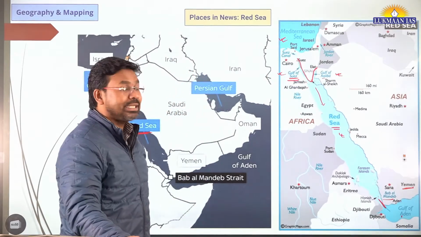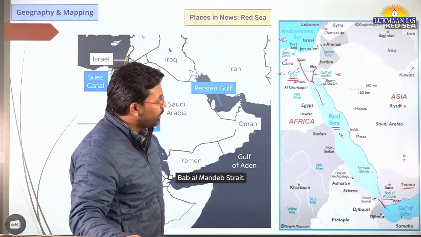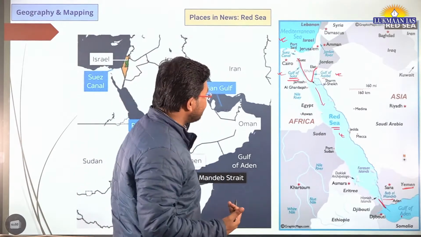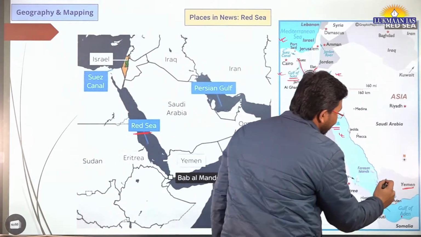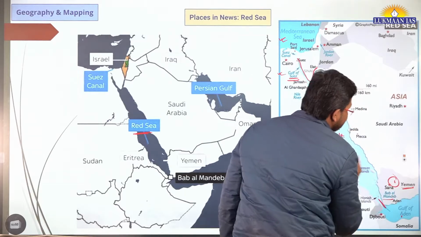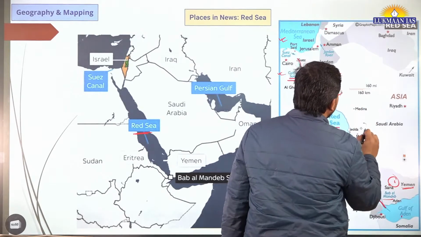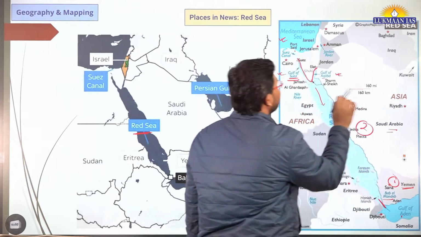Now let us talk about the countries that border the Red Sea. Which countries border the Red Sea? If we talk about the eastern side, one of the countries that borders Red Sea is Yemen. The other country is Saudi Arabia.